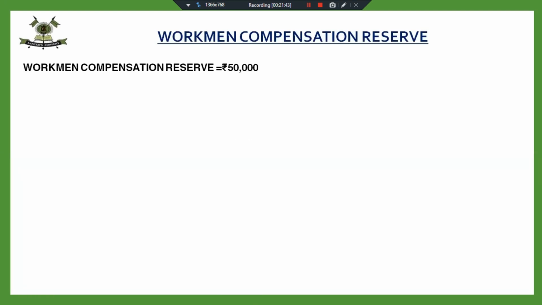Yes, now the reserve is same and there is no claim. Then what will happen? If I don't have any claim with me, then what will happen? Yes, no claim arise on account of the reserve. This will be distributed. Yes, very good.